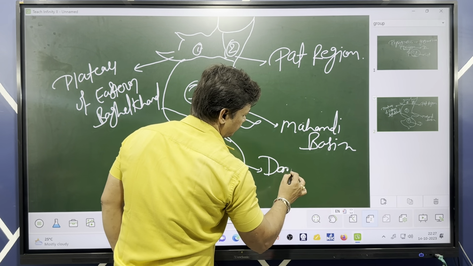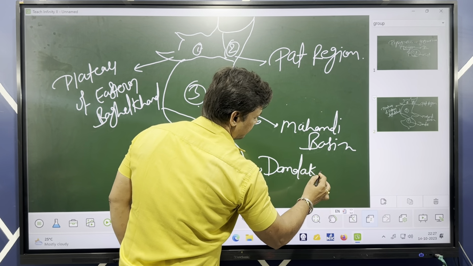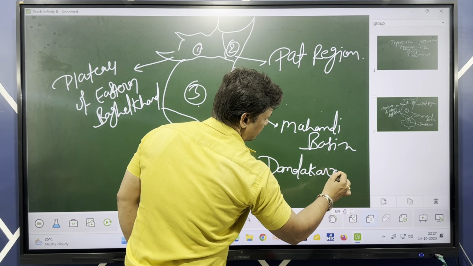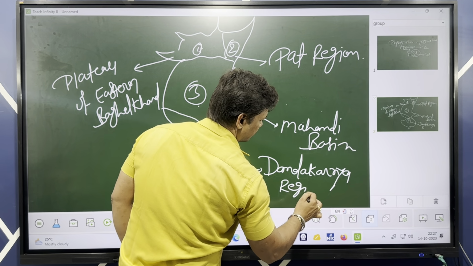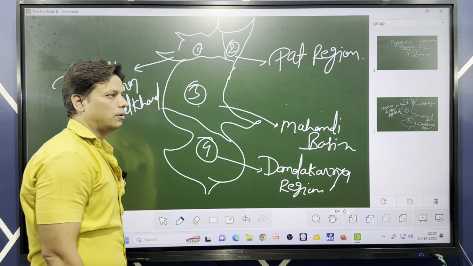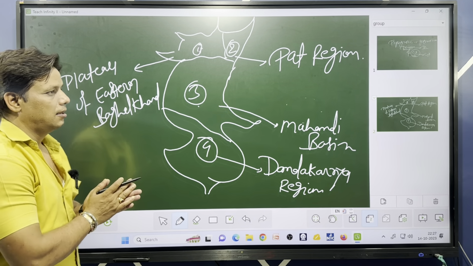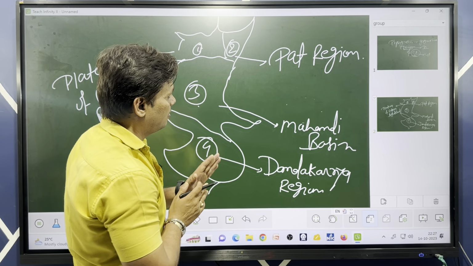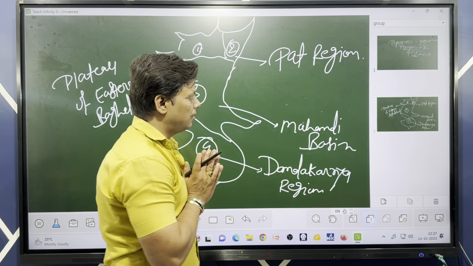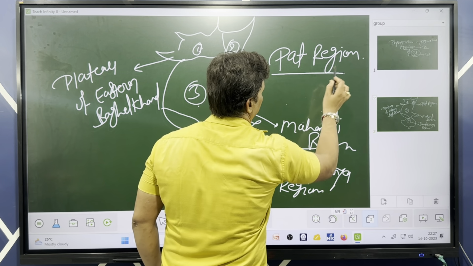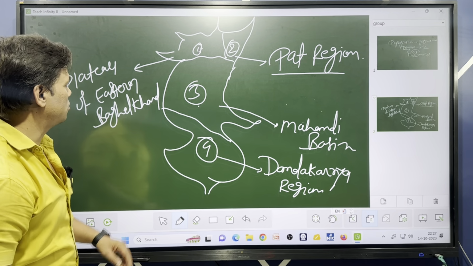It is called Dandakaranya, the Dandakaranya region. You need to mug up all these divisions, and each division will have different geographical features also.